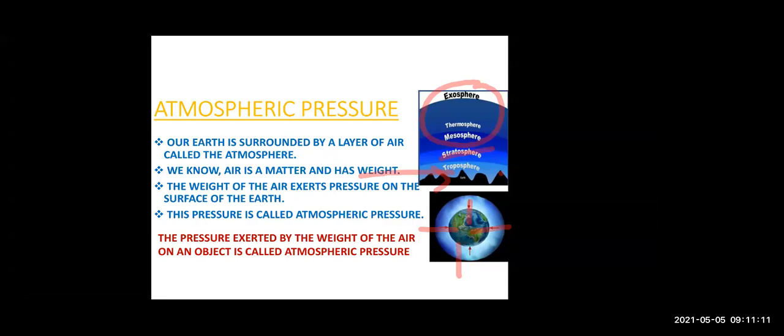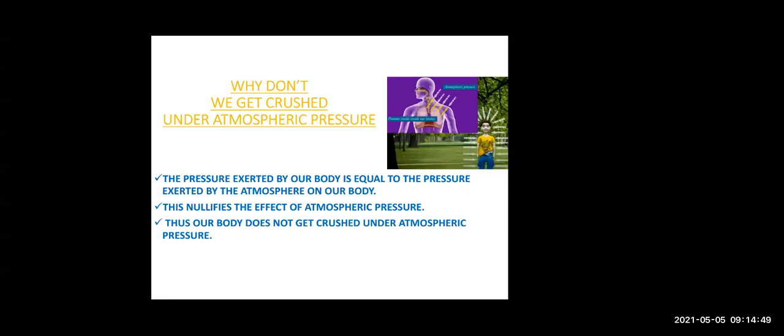So if you want to define atmospheric pressure, how will we define it? It is the pressure exerted by the weight of the air on an object. That is your atmospheric pressure. See, air is exerting tremendous pressure on us, right? This is V, and you can see the white color arrows, that is the pressure exerted by the air around us. Now, if air is exerting a lot of pressure, then why don't we get crushed?